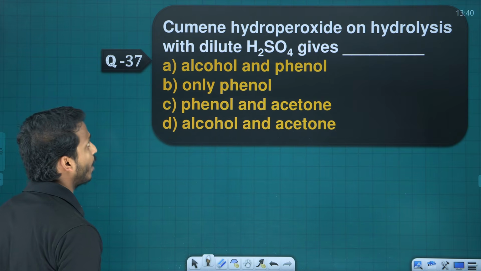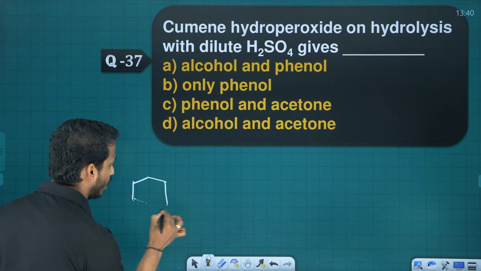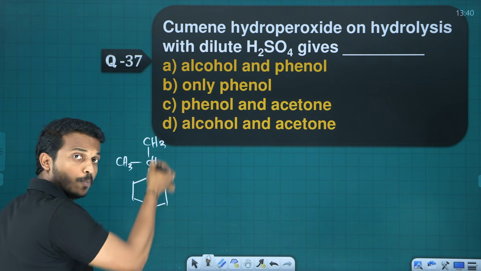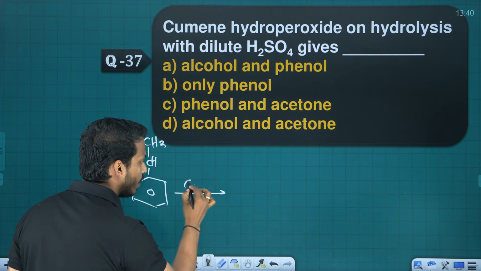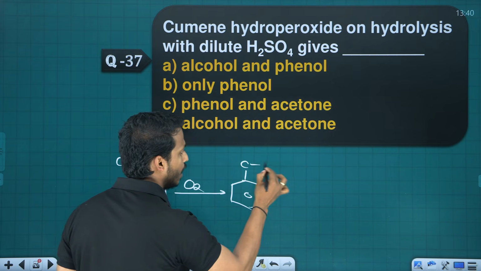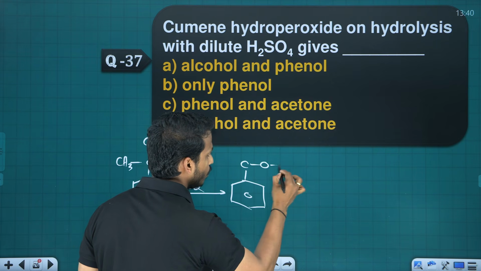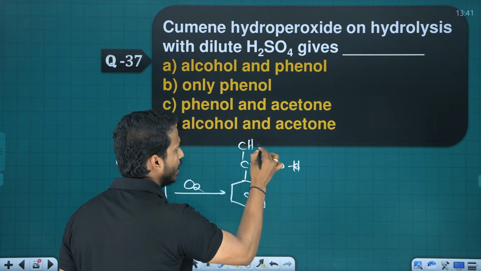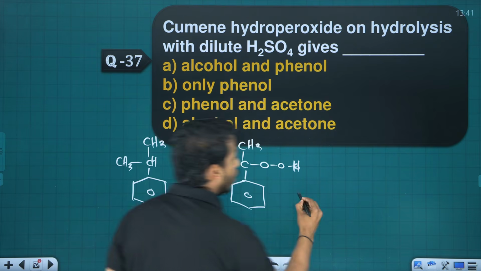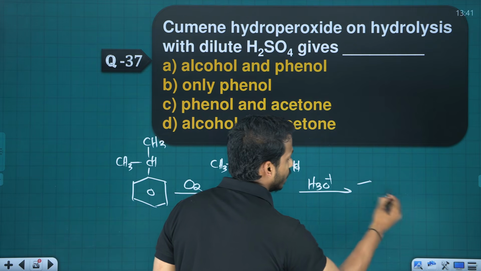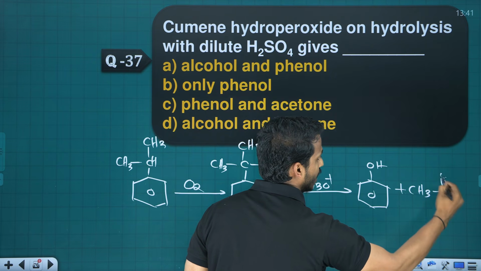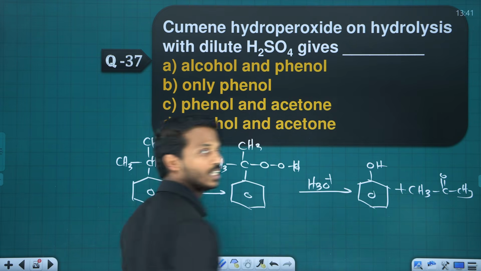37. Cumene hydroperoxide. Hope you remember the cumene preparation. What is cumene? An isopropyl group on benzene is called cumene. First, when it reacts with oxygen, the oxygen gets added in between this C. You will get OOH and the CH3. What do you call this compound? Cumene hydroperoxide. This on acid hydrolysis gives phenol and acetone, right? Phenol is the main product, acetone is the byproduct.